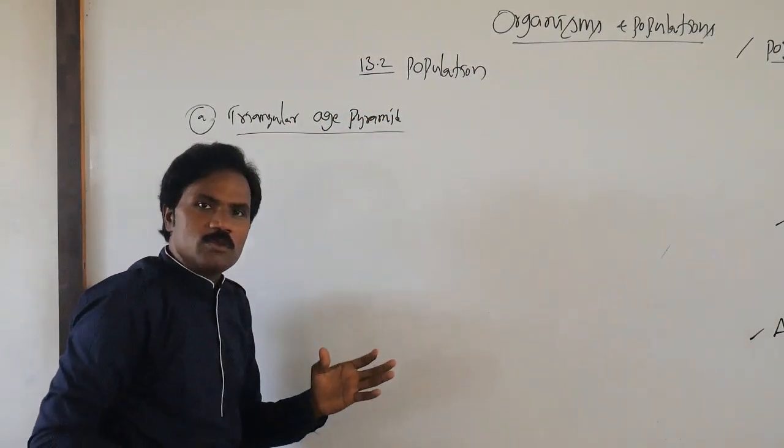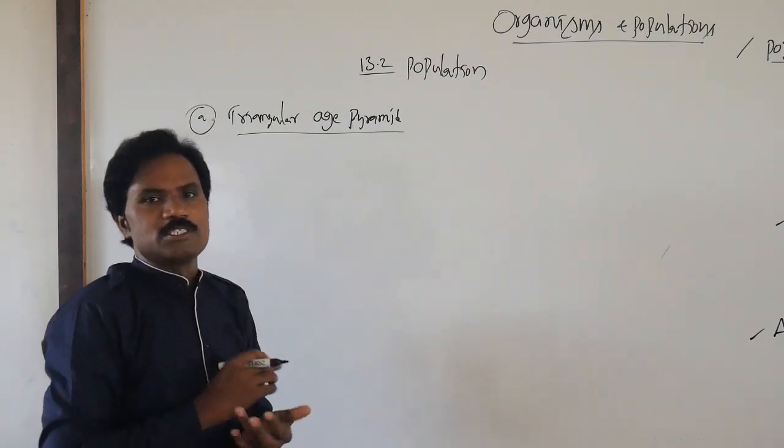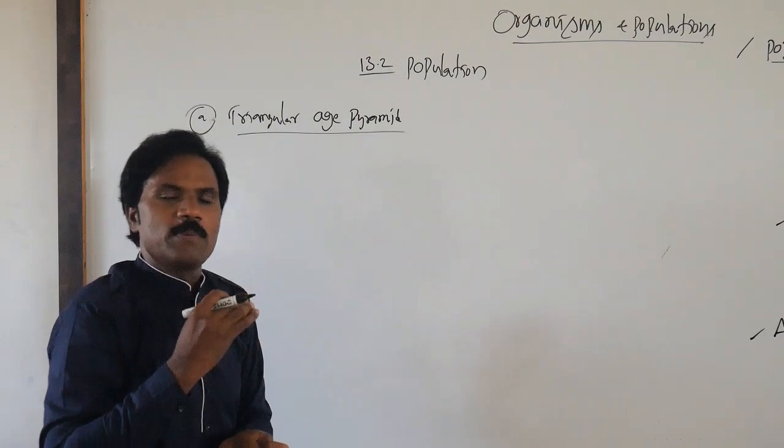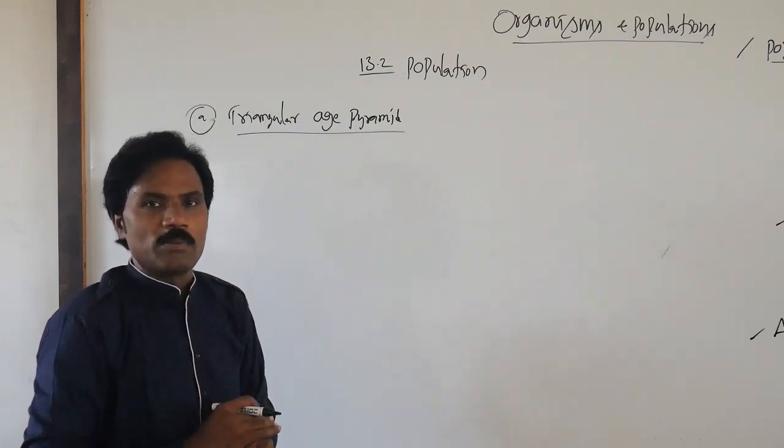In this triangular age pyramid, there is expansion of the population, an increase in the growth rate of the population.